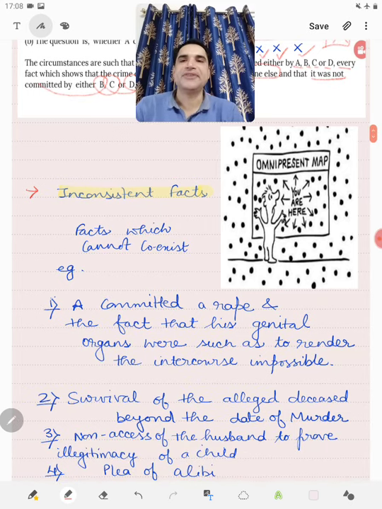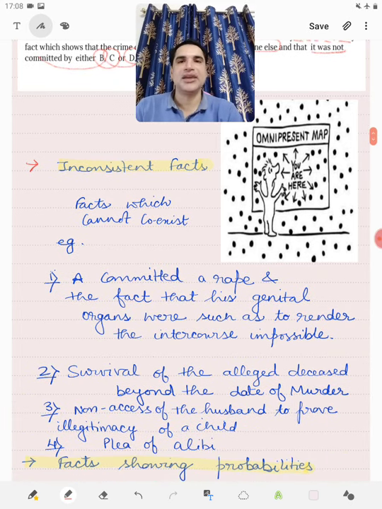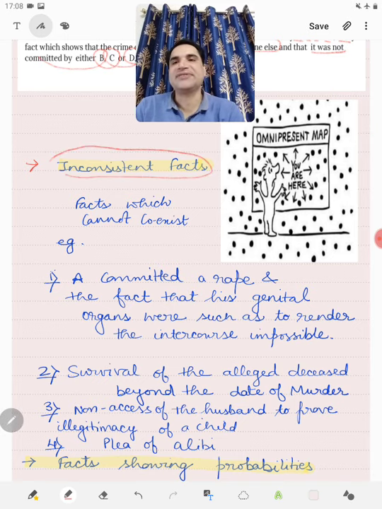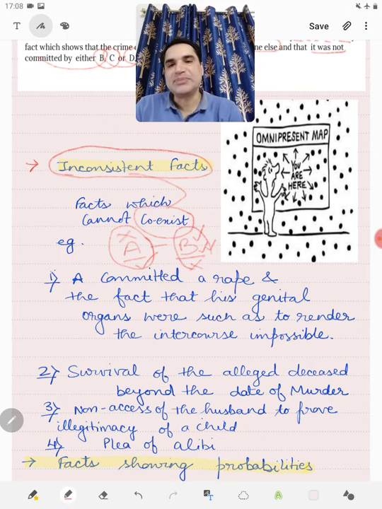Now, the first thing which is made relevant under section 11 is facts which are inconsistent with facts in issue or relevant facts. Inconsistent here means facts which cannot coexist. So if there are two things, A and B, and they are in such a manner that if A exists, B won't exist, and if B exists, A won't exist, then any fact which shows that A was there will be relevant as far as B is concerned, and any fact which shows that B was not there is relevant as far as A is concerned.